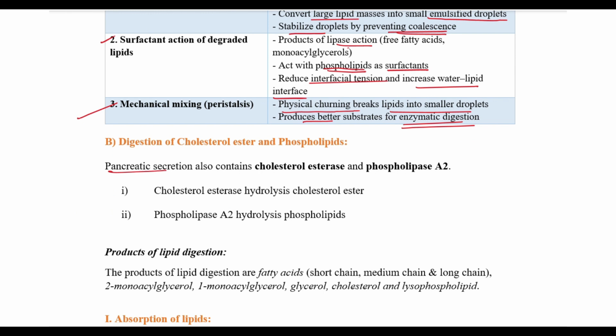Here, the pancreatic secretions also contain two more enzymes: one, the cholesterol esterases, and two, phospholipase A2. The cholesterol esterases will hydrolyze the cholesterol ester into cholesterol plus fatty acid, and the phospholipase A2 will hydrolyze the phospholipids into lysophospholipids plus fatty acids.